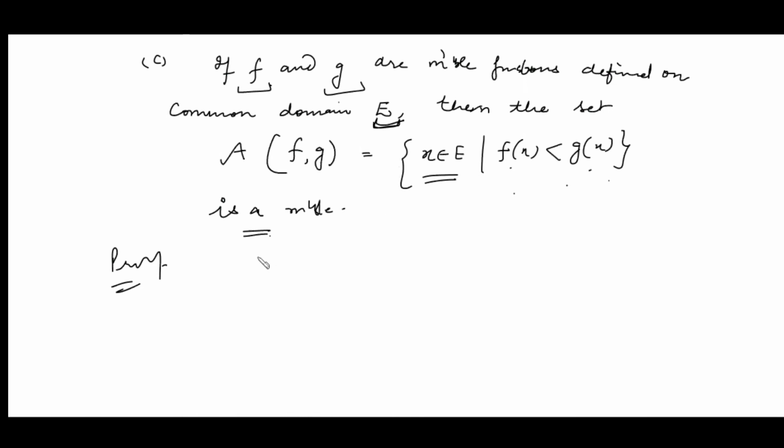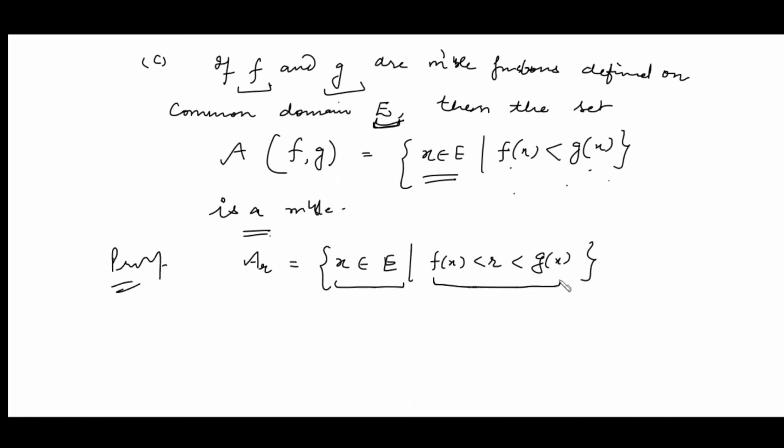Now how to prove this? For this we consider the set A_r. It is the set of all those points from the domain where between f(x) and g(x) there lies a rational number r. So it depends on r, and we know that rational numbers are countable. So we consider all the sets A_r having the points from the domain E which satisfy this.